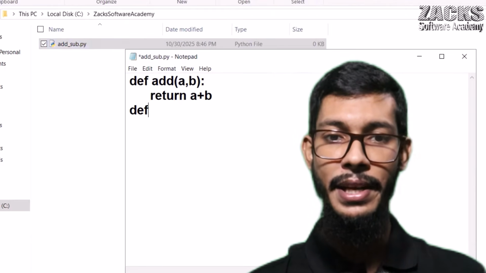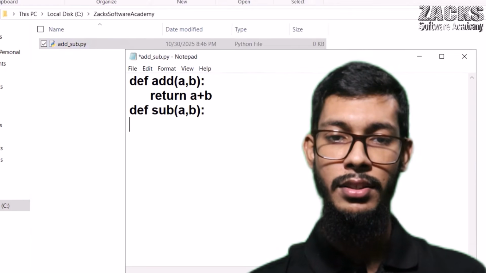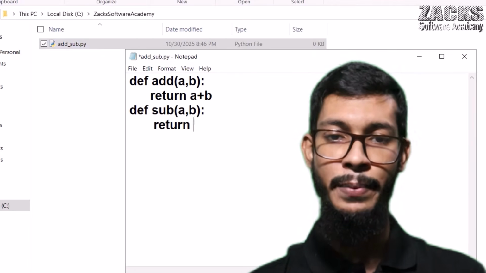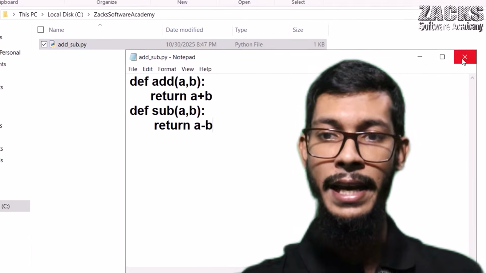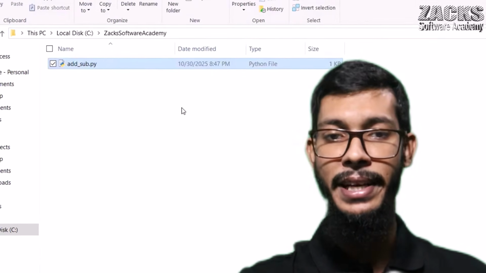Okay, def subtraction a comma b, and the return value should be, for example, a minus b. Okay, Control S. This is our one module I have already created, right? Okay, now let me create another module.